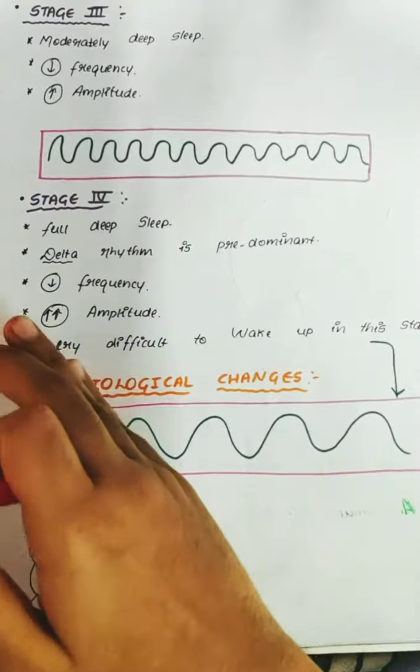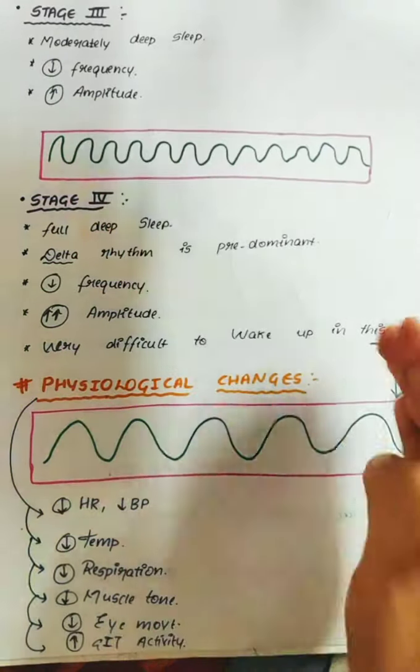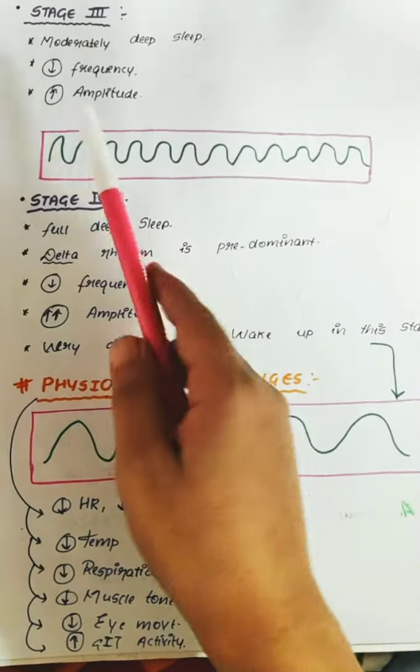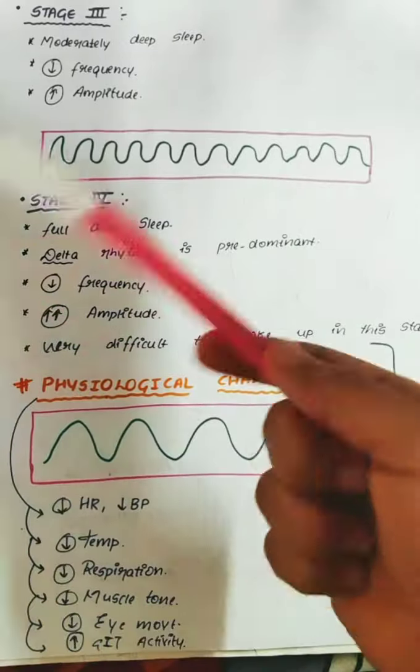At the first stage, stage 1, the frequency will be high and amplitude will be low. But as you move further on, to stage 2 and stage 3, you can see there will be increase in the amplitude and decrease in the frequency. Vice versa, the opposite takes place.